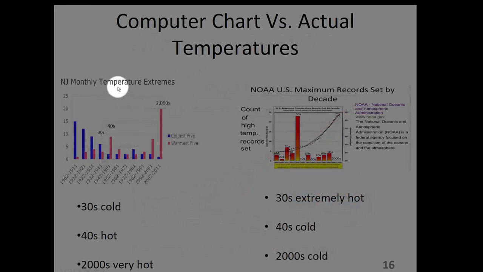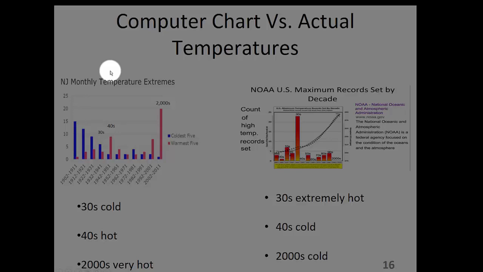On the left is Dr. Broccoli's chart, and on the right is the National Oceanic and Atmospheric Administration's chart of the temperature for about the last 120 years. Both charts cover the same period. Dr. Broccoli's chart shows cold readings in blue and warm readings in red, while NOAA's chart shows the warm readings in red. The National Oceanic and Atmospheric Administration is referred to as NOAA.